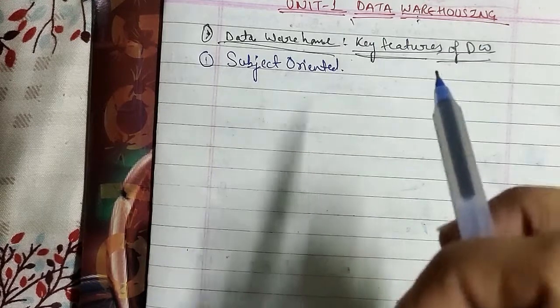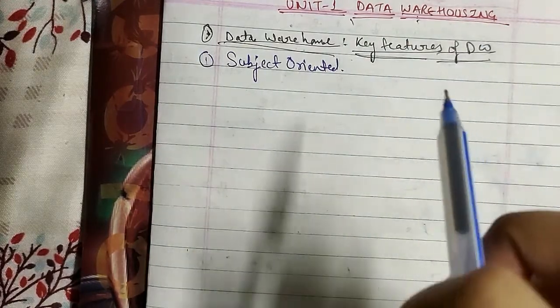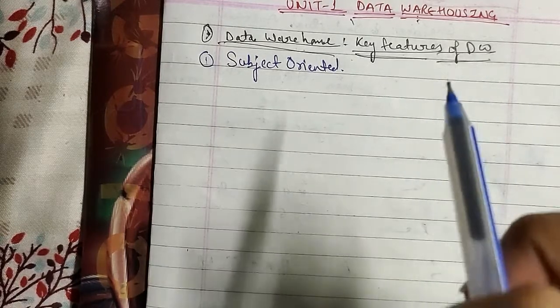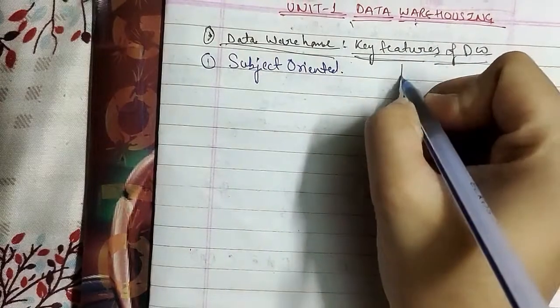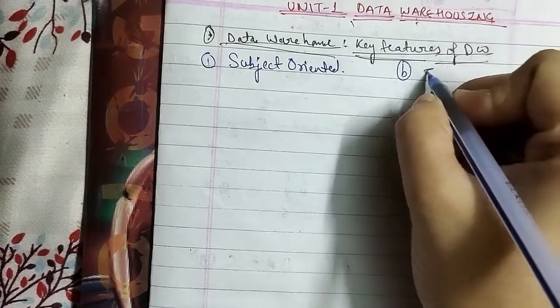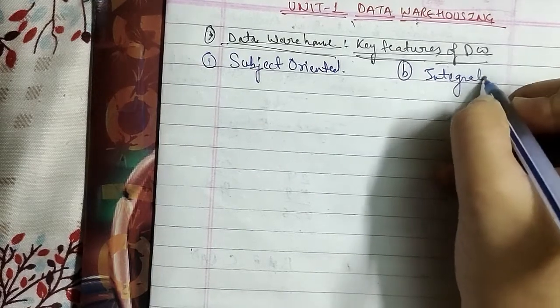This is done by excluding the data that are not useful with respect to the subject and including all the data needed by the user to understand the subject as well. In the same case, the second feature, the key feature we have, is integrated.